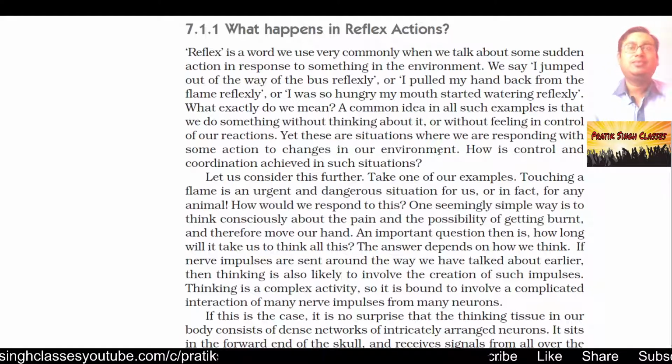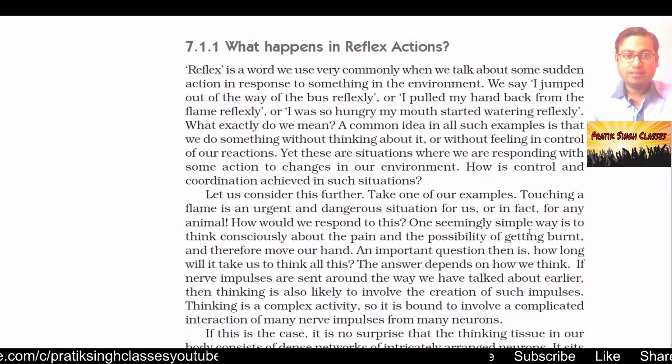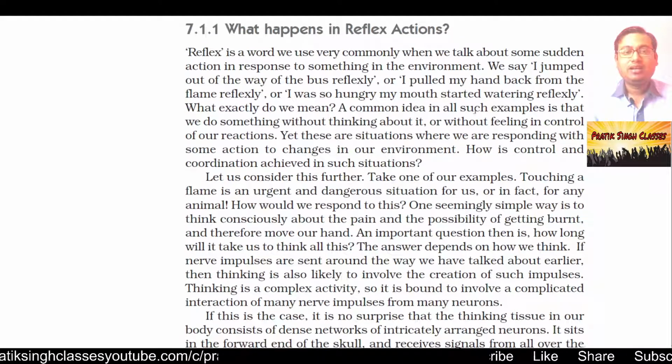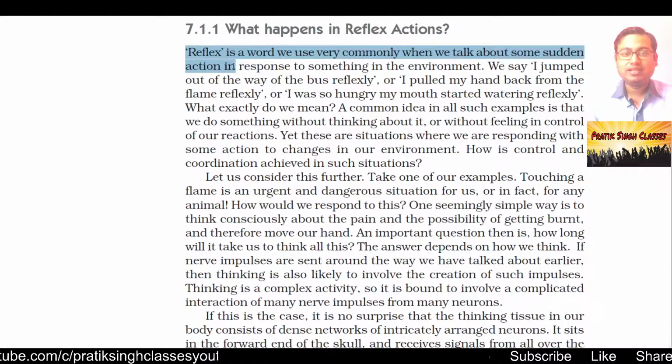Sometimes we feel fear, sometimes we feel happy, we feel sad, and a lot of other psychological things happen in our body. That all happens because of some reflex actions. So now we study what it really is and how it works. Reflex is a word we use very commonly when we talk about some sudden action in response to something in the environment.